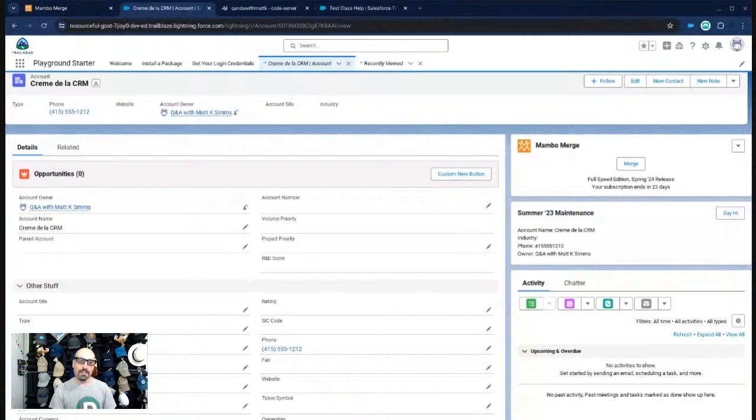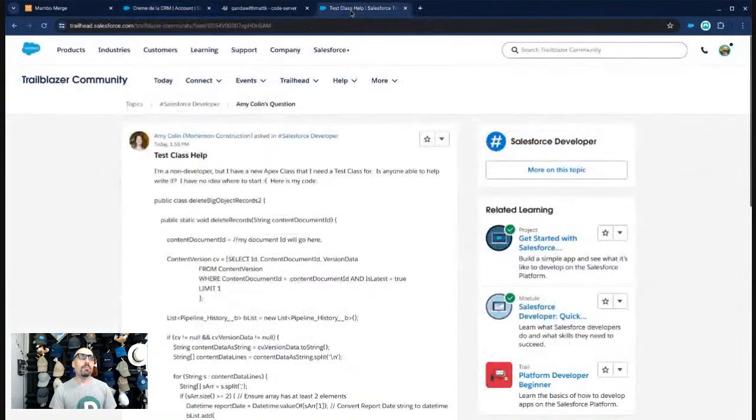I am going to figure out how to show it. There we go. So here is the question that was submitted earlier today by Amy. Amy said, I'm a non-developer, but I have a new Apex class that I need a test class for. Is anybody able to help write it? Came to the right place, Amy. Even though you didn't come directly here, we ended up in the right place.